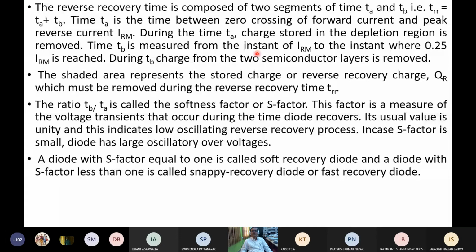Its ideal value is unity, and this indicates a low oscillating reverse recovery process. In case the S factor is small, the diode has large oscillatory overvoltages. Large oscillation will take place, that is very difficult to control.